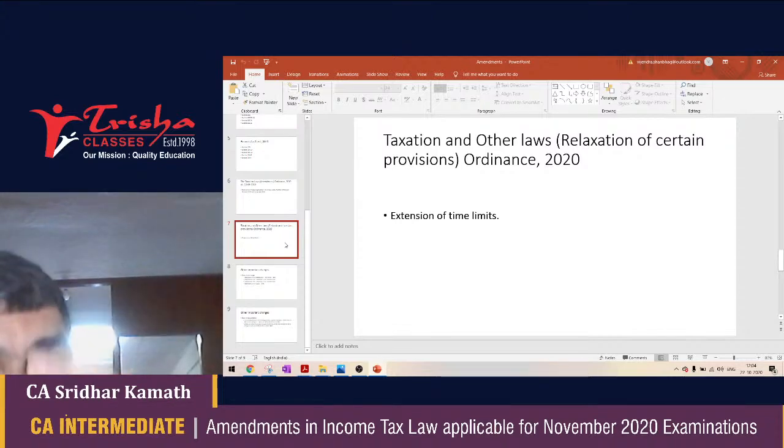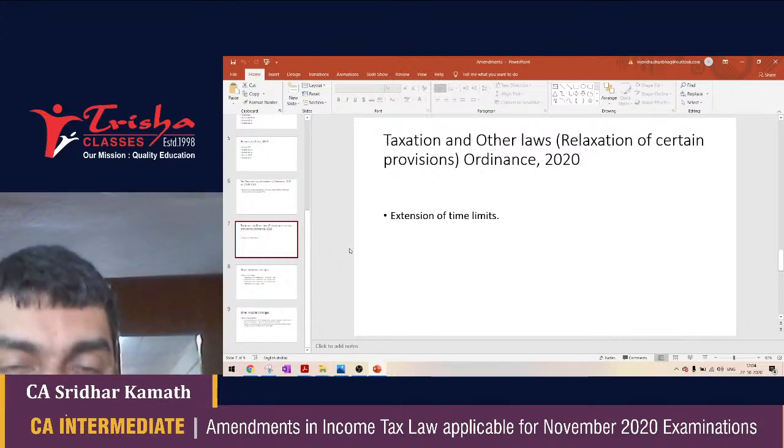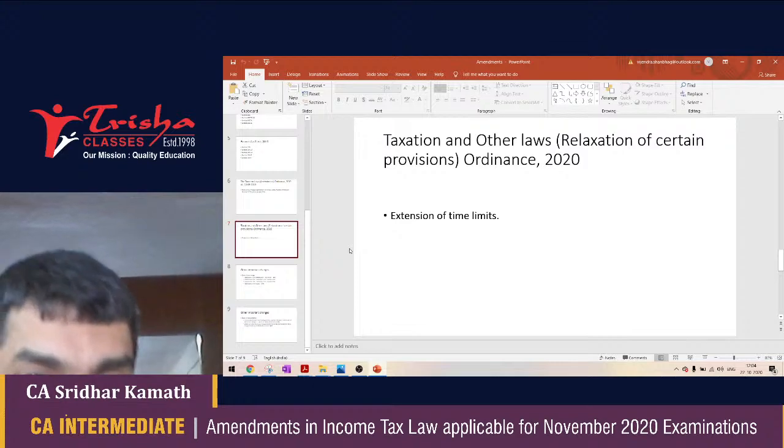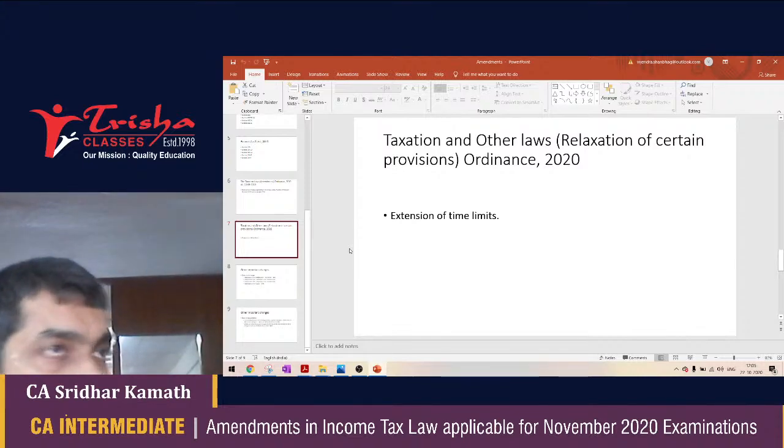But the RTP itself does not talk about this ordinance at all. Now, this ordinance has a couple of extension of time limits applicable only to assessment year 2021. And then it has several more extension of time limits which are applicable to AY 21-22. Now, AY 21-22 is not applicable to you. You are only writing AY 2021.